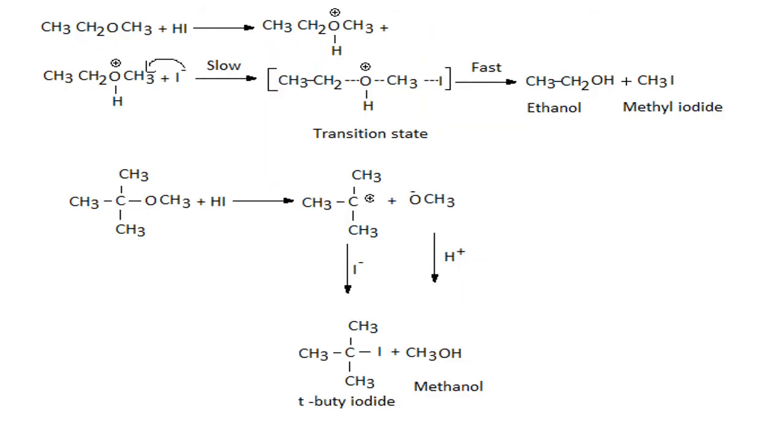And this is the mechanism where HI reacts with what? Aliphatic ethers. So the mechanism is there for the aliphatic. Okay, see step number 1. Step number 1: HI separates into H plus and I minus. That H plus will attack the O. Why the O only? Because O has 2 lone pairs of electrons, so it is an electron-rich center. Therefore, H plus will naturally attack the O.